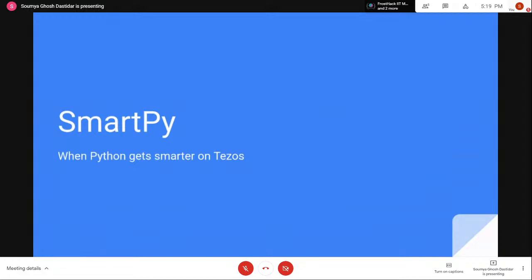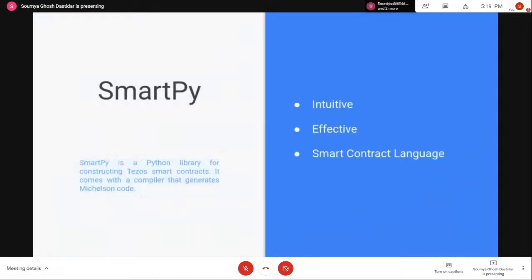SmartPy is a Python library for constructing Tezos smart contracts. It comes with a compiler that generates the Michelson code. So SmartPy is basically a high-level language that helps the developer to write the smart contract, but at the end of the day, when you compile the code, right, it is compiled down to Michelson, which is the language that is understood by the blockchain, by Tezos.